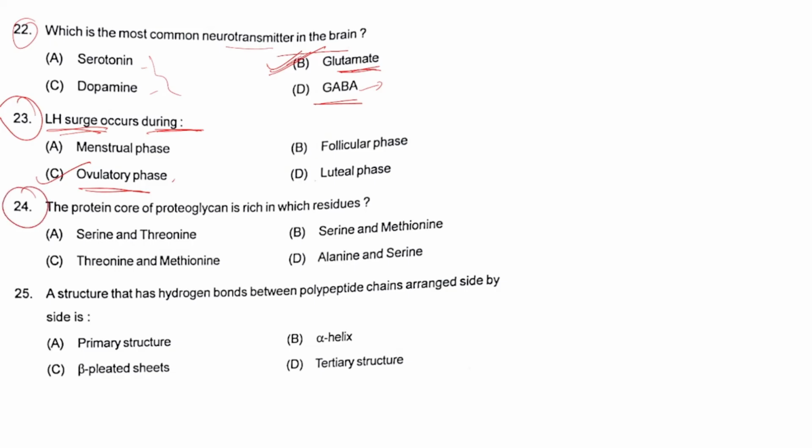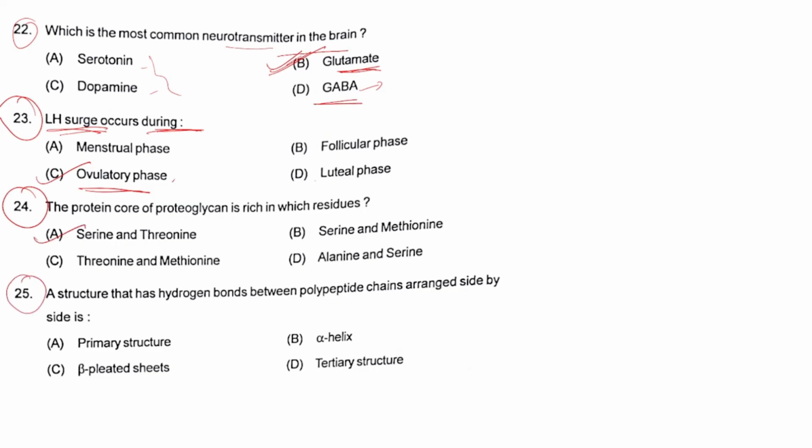Question number 24. The protein core of proteoglycan is rich in which residues? Options are serine, threonine, threonine, methionine, serine, methionine, alanine, serine. The right answer for this will be option A, that is serine, threonine.